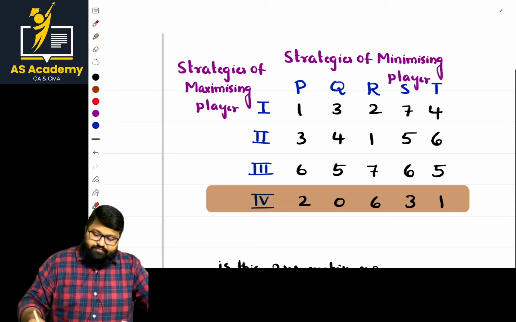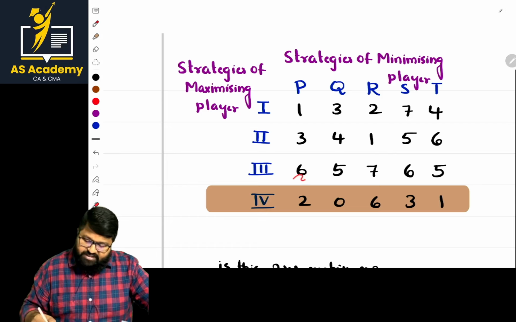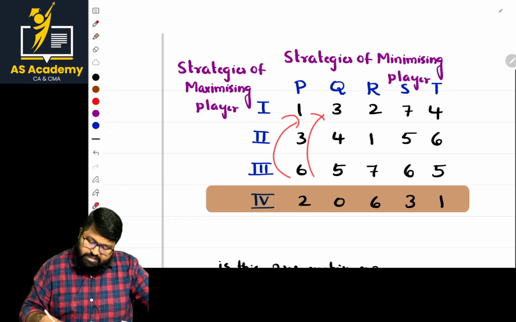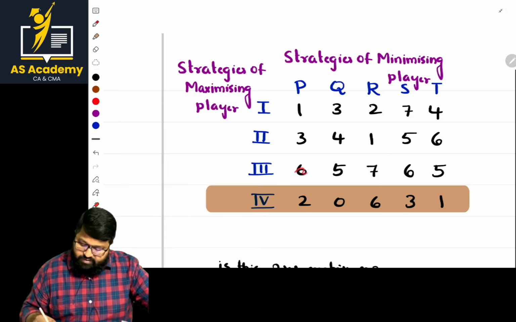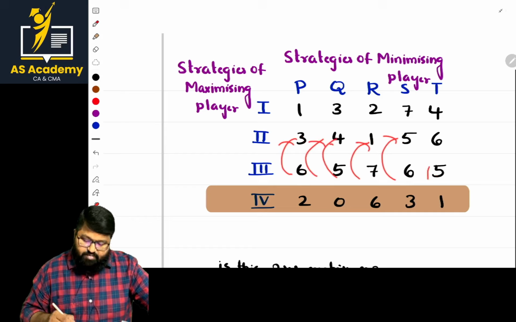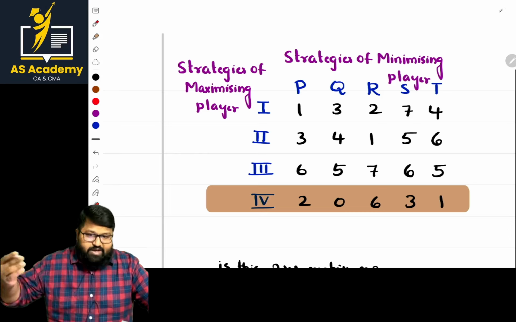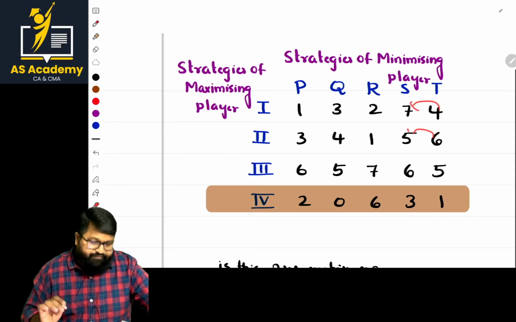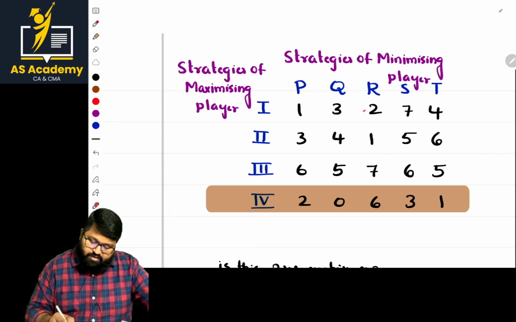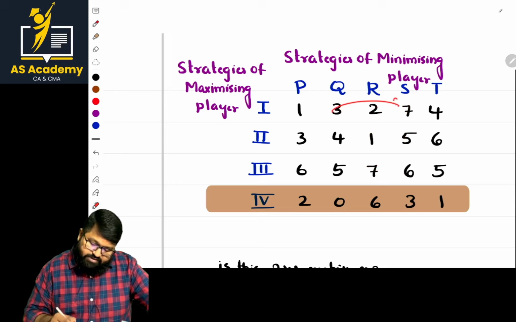Next, let us check any other row which has all least values. Least, least, least, but here it's gone. Now least, least, least, least, least. Here it's gone. Let us go with the columns. In the case of columns, what is the highest value? 7 is highest. It's gone here. Go next. This is highest, this is highest. This is gone here. This is highest, this is highest.